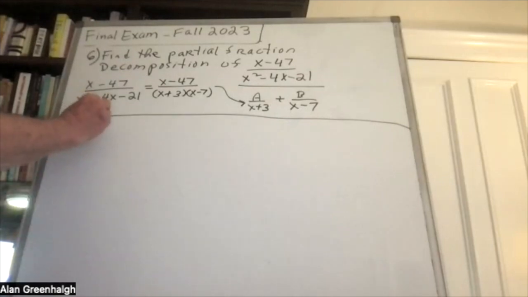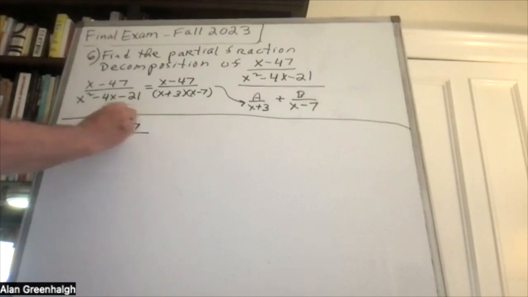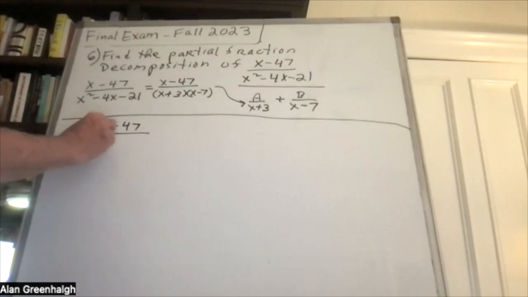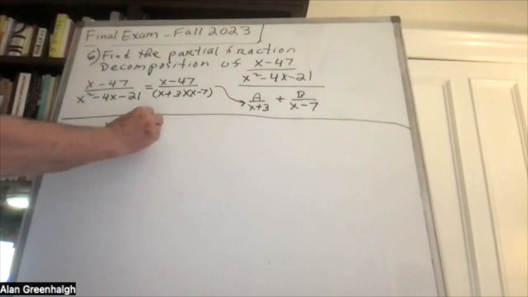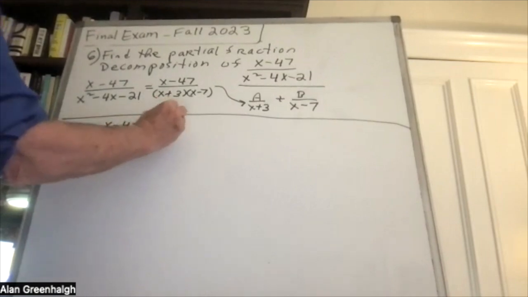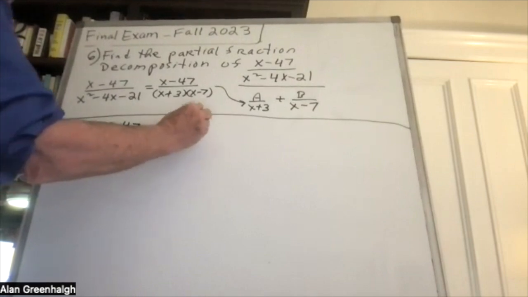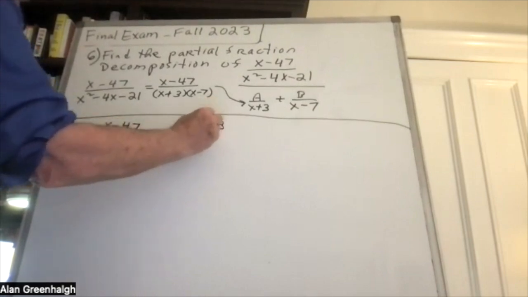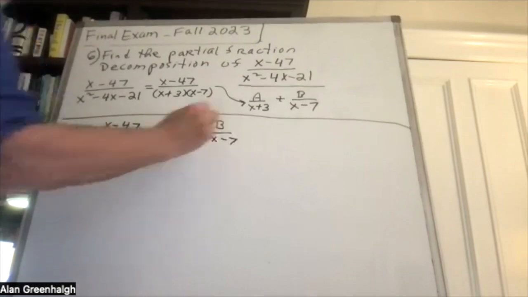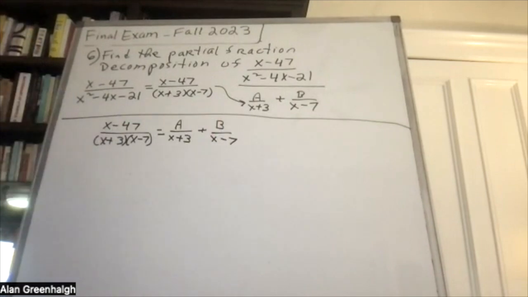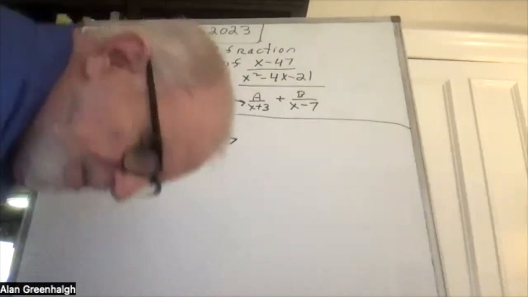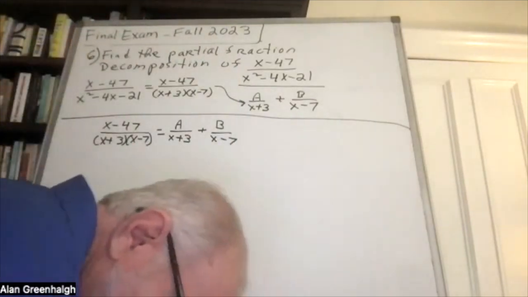All right, so what we're looking at now is x minus 47 over x plus 3 times x minus 7 equals a over x plus 3 plus b over x minus 7. And we want to solve this fractional equation for a and b.